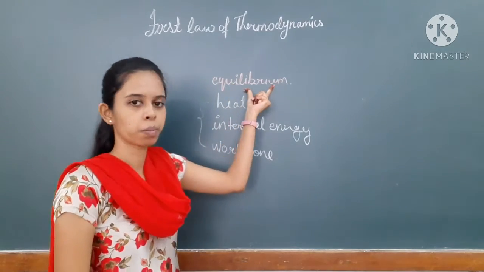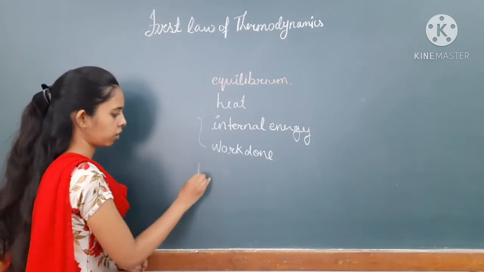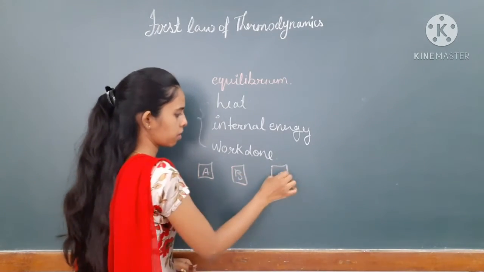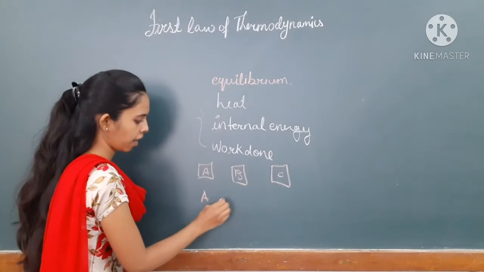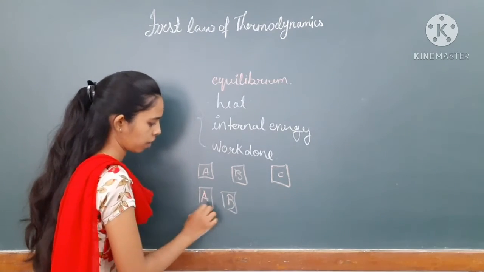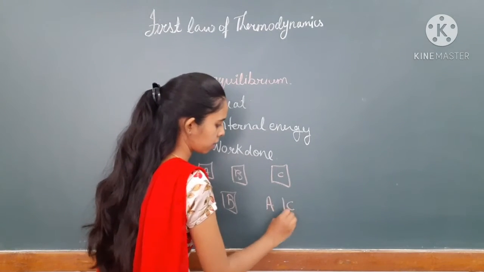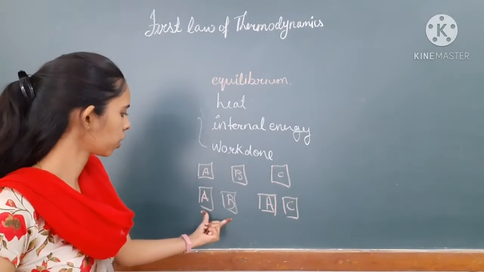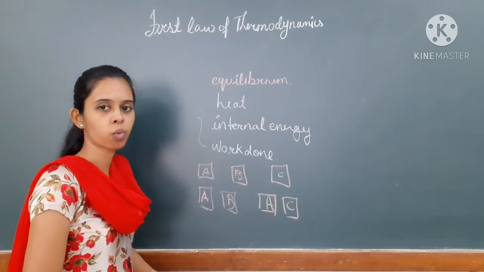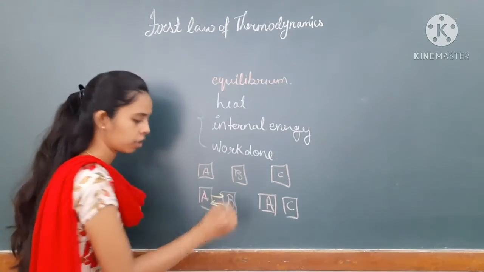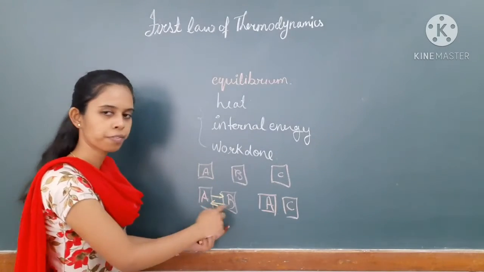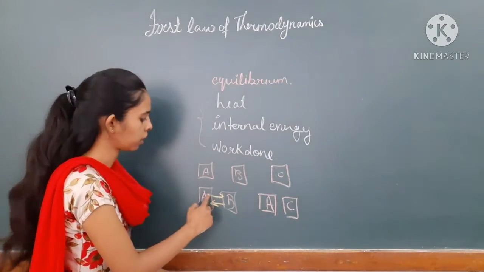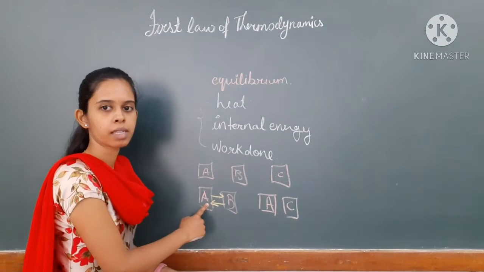Now equilibrium means what? Now there are three systems. For example, this is A, this is B, this is C. Now if you consider these two systems, A and B, and then next A and C, and if the temperature of these two systems are different, then what will happen? There is an exchange of heat, or you can say exchange of energy between these two, and this exchange of energy is till the point at which these two systems will have the same temperature.